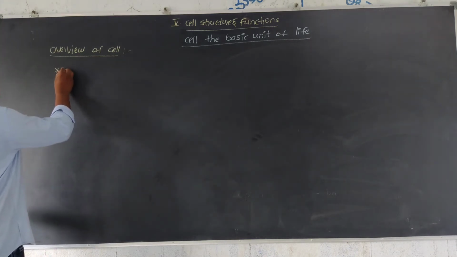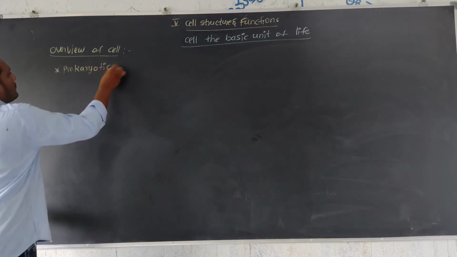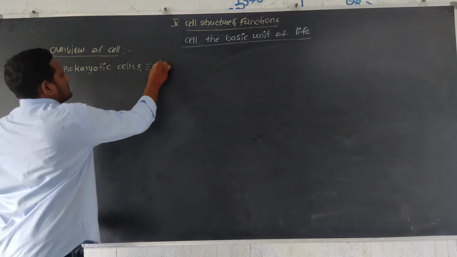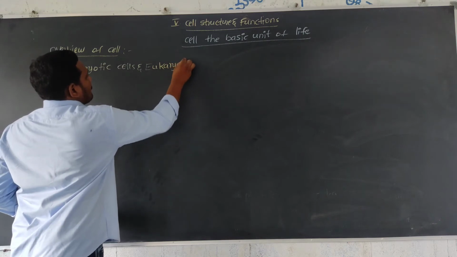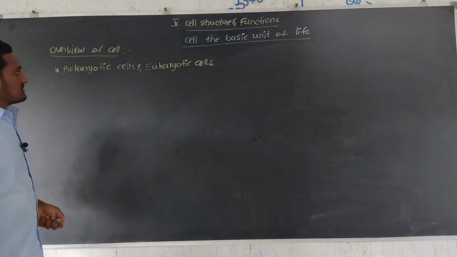In unicellular and multicellular organisms we know that. Next, prokaryotic cells and eukaryotic cells, which we need to understand.